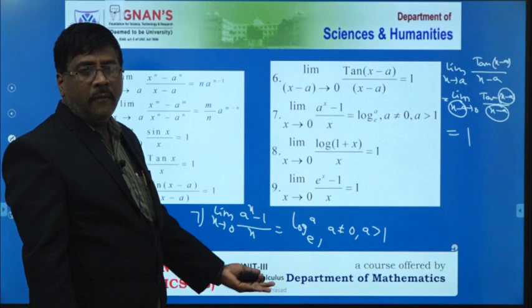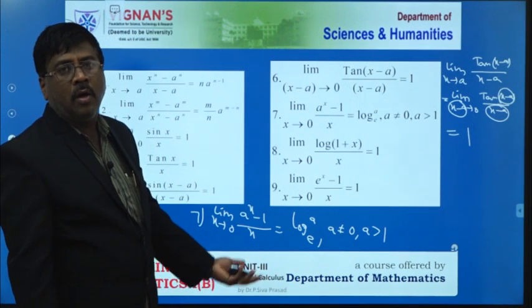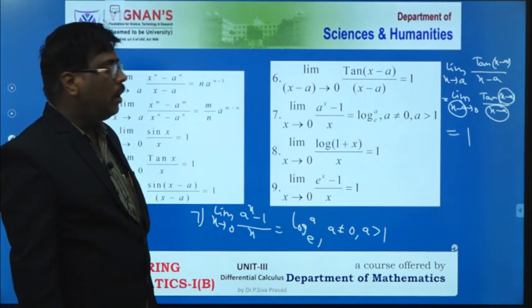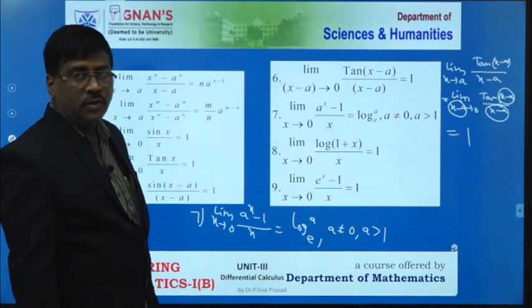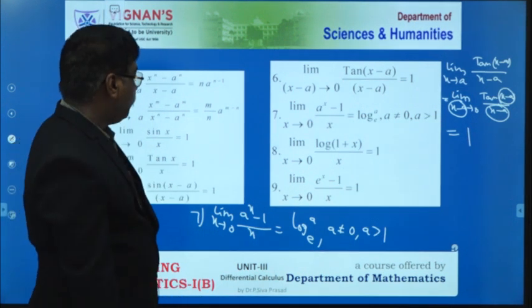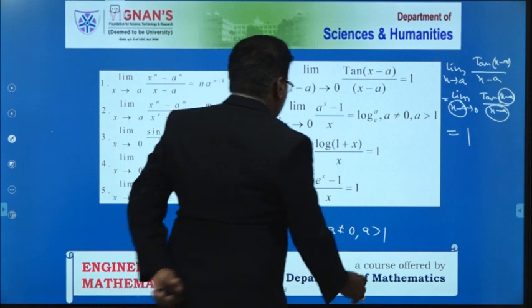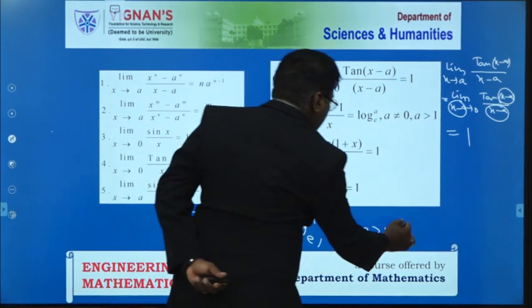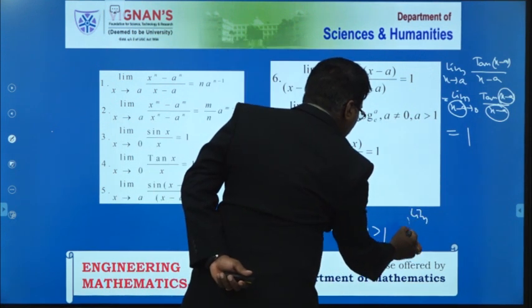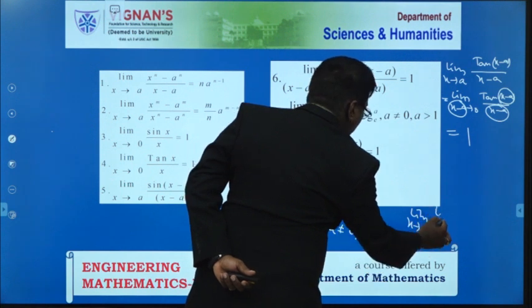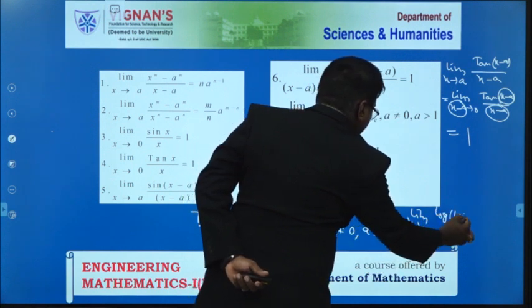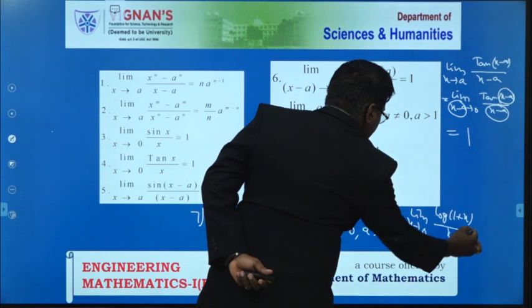If you put a equal to 1, then log 1 is 0. That is why you take the constant a greater than 1. And here also, limit of x tends to 0, log of 1 plus x by x, this is equal to 1.